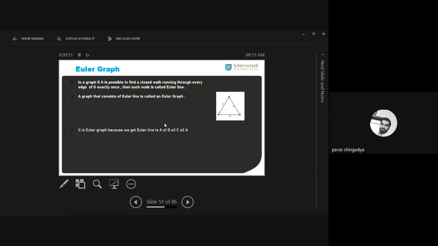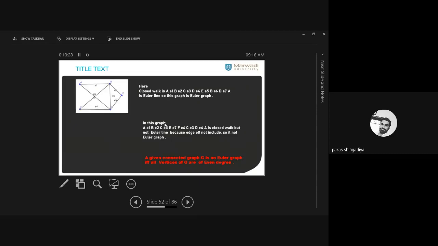Clear? So here one example is given of an Euler graph, this triangle. Okay, you just start with any vertex. Let us start with C. C, e3, B, e1, A, e2, C. Clear? So from C to C, it is a closed walk. You start from C and end at C. That is a closed walk. And in this closed walk, 3 edges are there, all the edges are covered, and there is no repetition. Clear? Meaning no edge is repeated in between C to C. So this graph is called an Euler graph. Clear? And next, this graph is also an Euler graph.